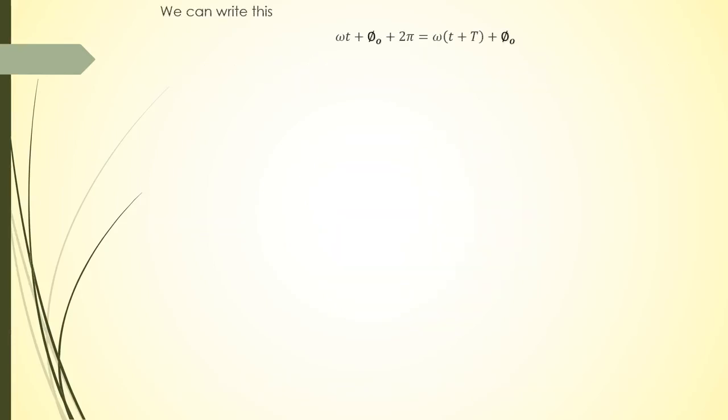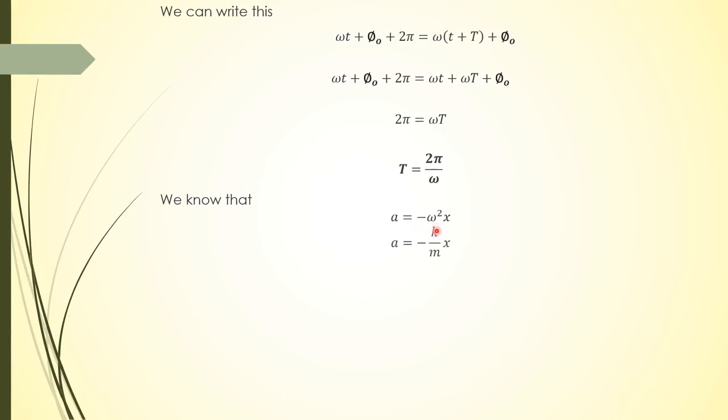So we can write that omega t plus phi naught plus 2 pi is equal to omega into t plus capital T plus phi naught, or omega t plus phi naught plus 2 pi is equal to omega t plus omega capital T plus phi naught. So phi naught cancels, omega t cancels, omega capital T is equal to 2 pi, or capital T is equal to 2 pi upon omega. Now as we know the acceleration of the projection is minus omega square x, and acceleration is equal to minus k upon m x. If we compare the two equations, omega square is equal to k upon m, and omega is equal to under root k upon m. So the time period will become 2 pi under root m upon k.